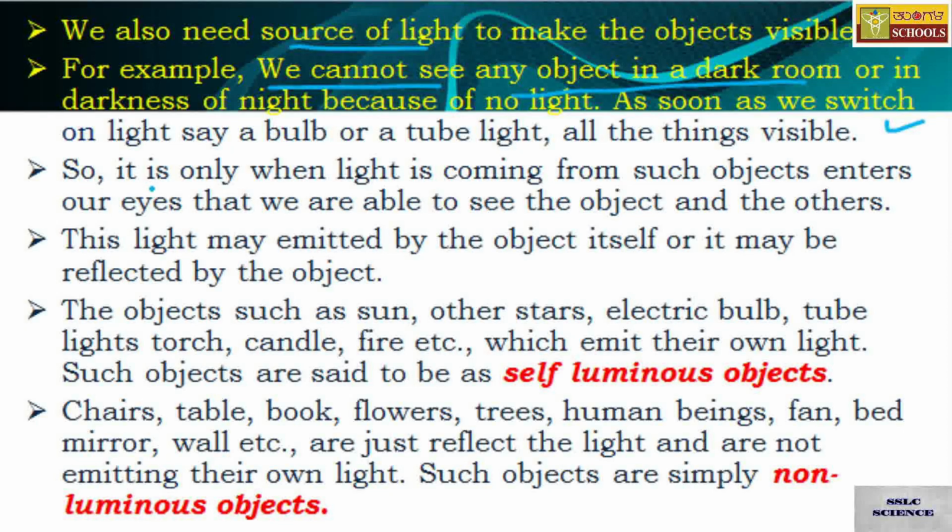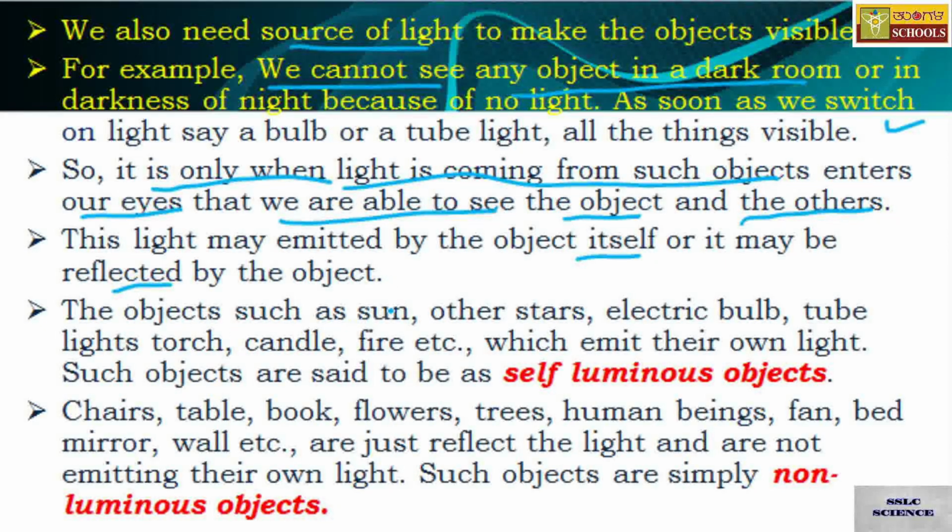So it is only when the light coming from such objects enters our eyes that we are able to see the object and many other things. This light may be emitted by the object itself or it may be reflected by the object from the source of light.